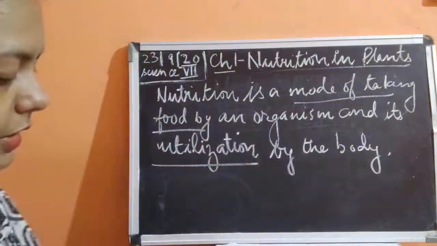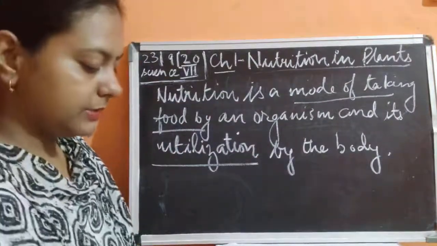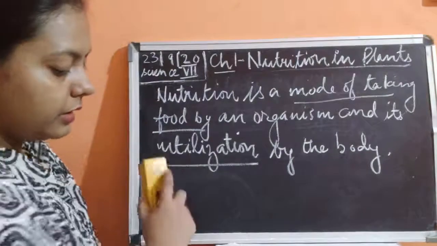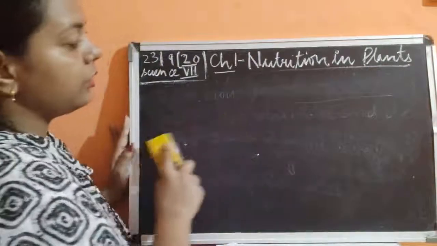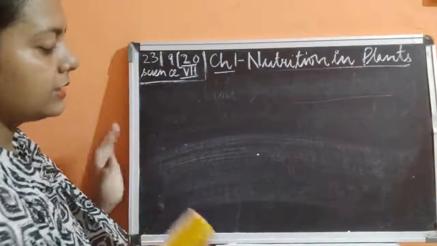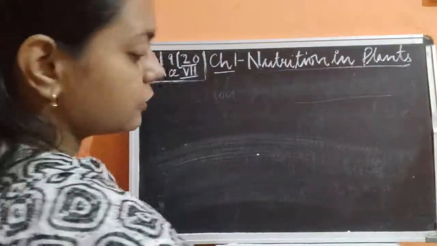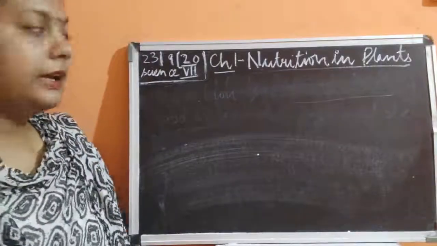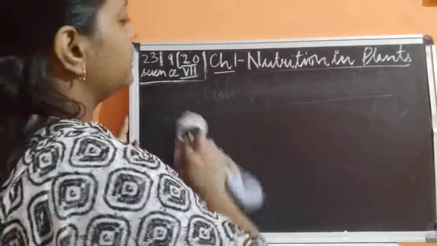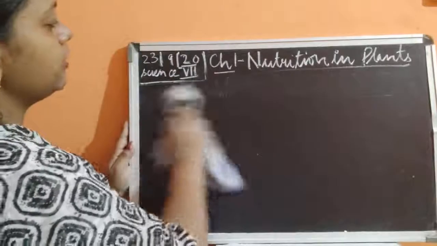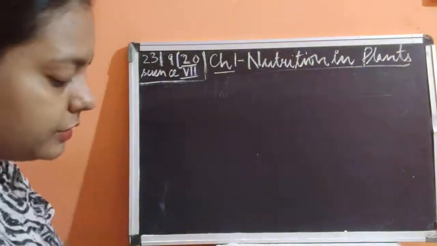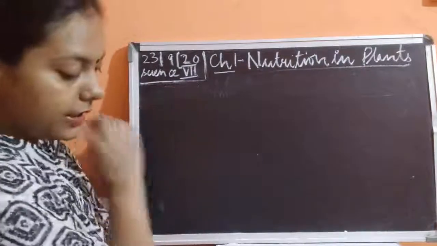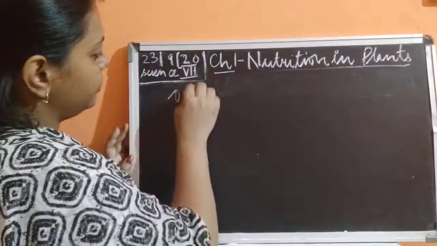The mode of nutrition in which an organism makes its own food is known as the autotrophic mode of nutrition. We need to study the different modes of nutrition, of which the first mode is the autotrophic mode. What do we mean by autotrophic mode of nutrition? The mode of nutrition in which organisms make their own food.